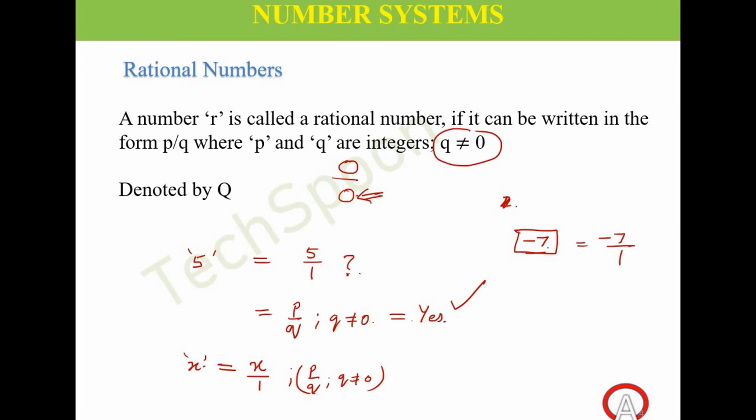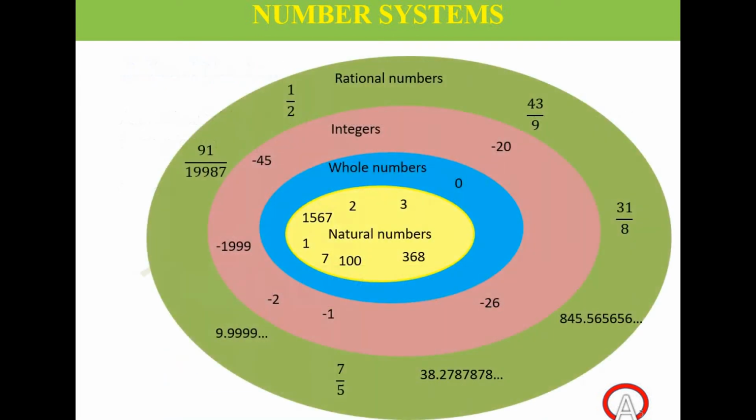Okay. Yes. Now I have a pictorial representation of whatever we have discussed. So we had first the system of natural numbers, which you can see in the yellow oval shape, right? Yes, then we added 0 also to the natural number system and we called it whole numbers. Yes, so can I call all natural numbers whole numbers?